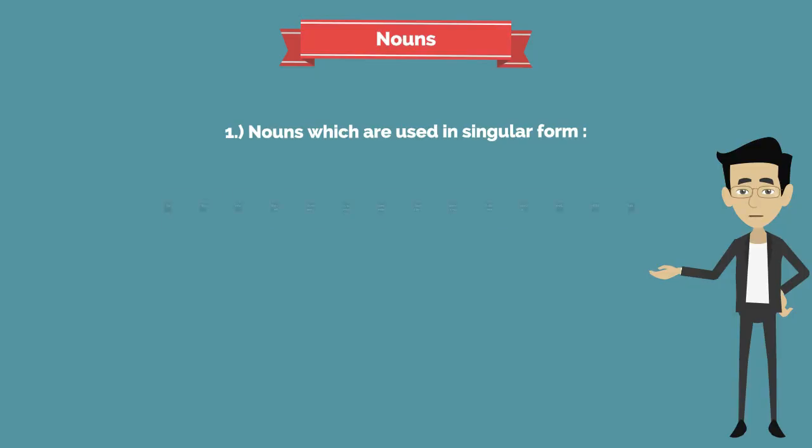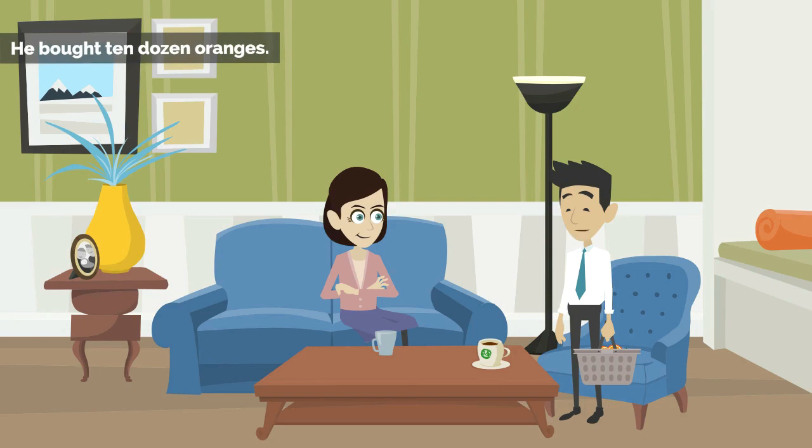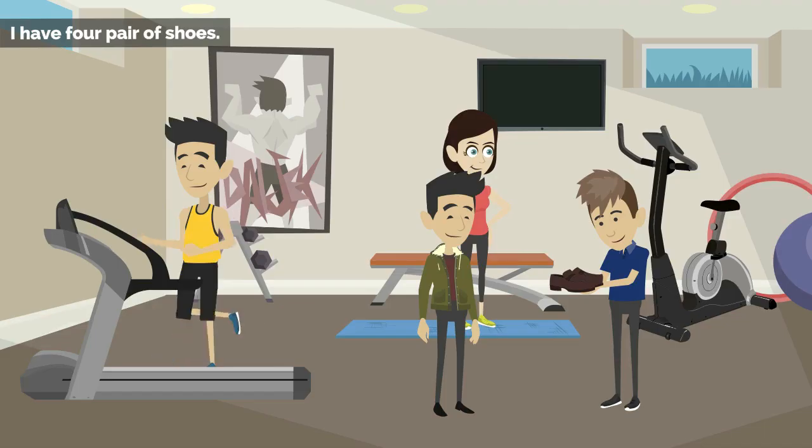Fourth, words like dozen, score, hundred, thousand, million when preceded by a numeral. Let's see the examples. He bought 10 dozen oranges. I have 4 pair of shoes.